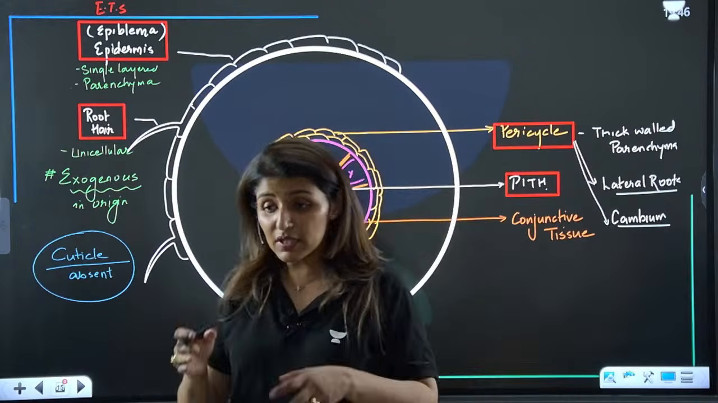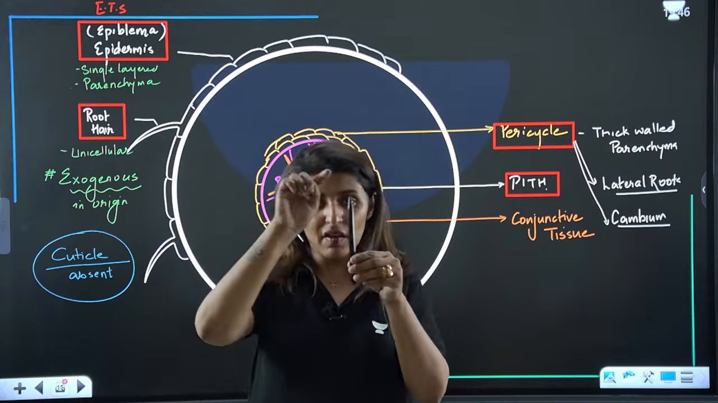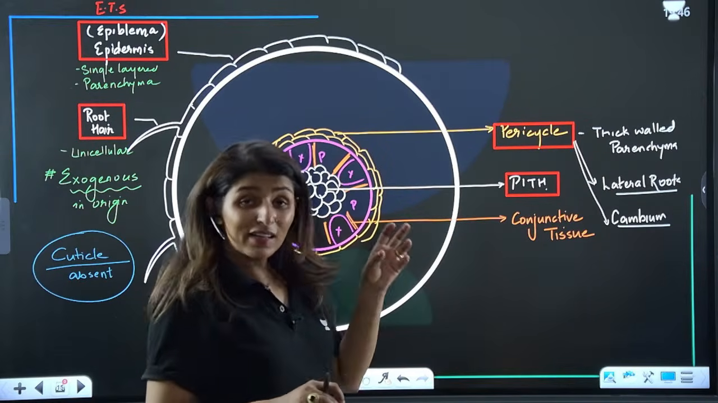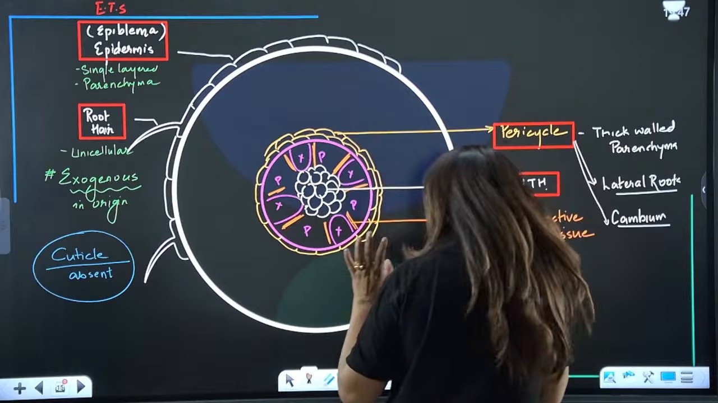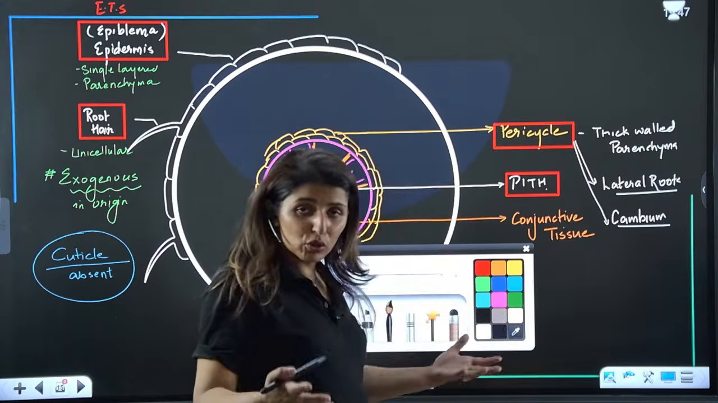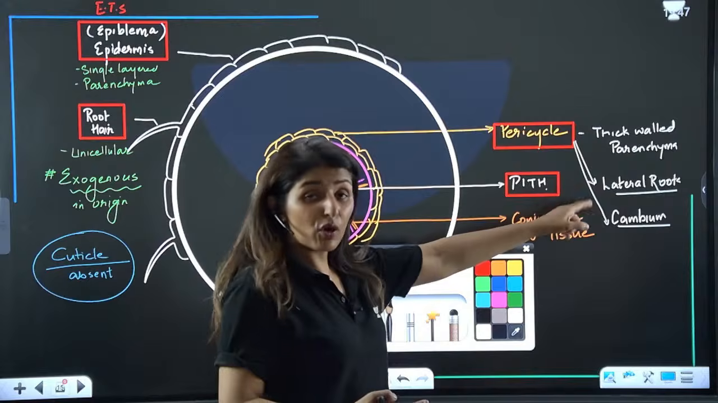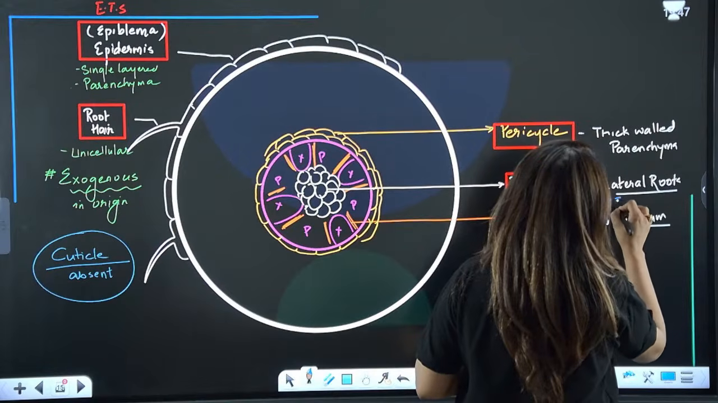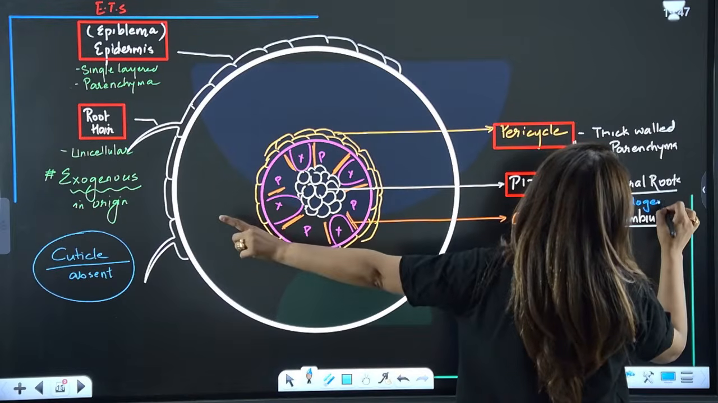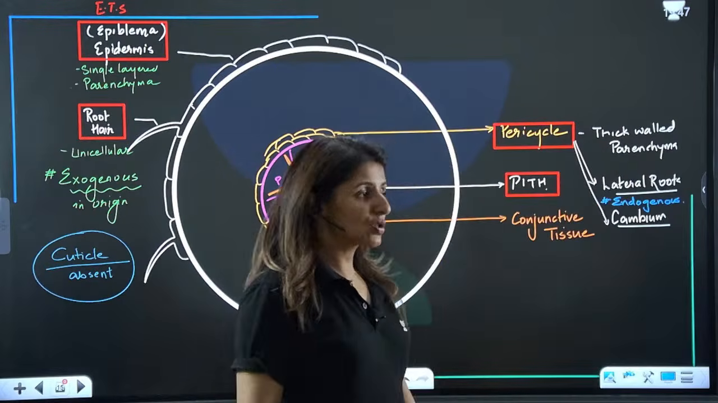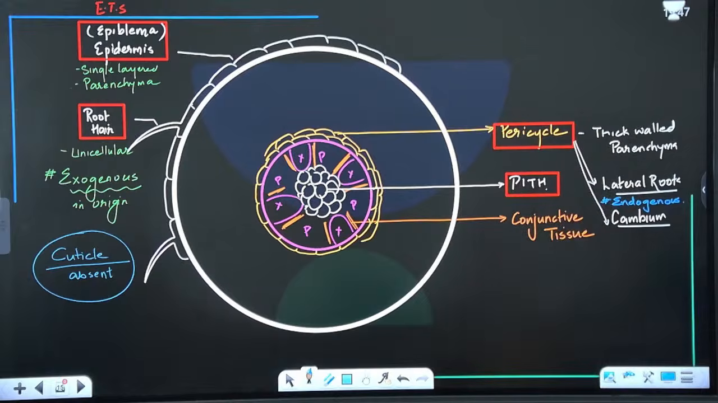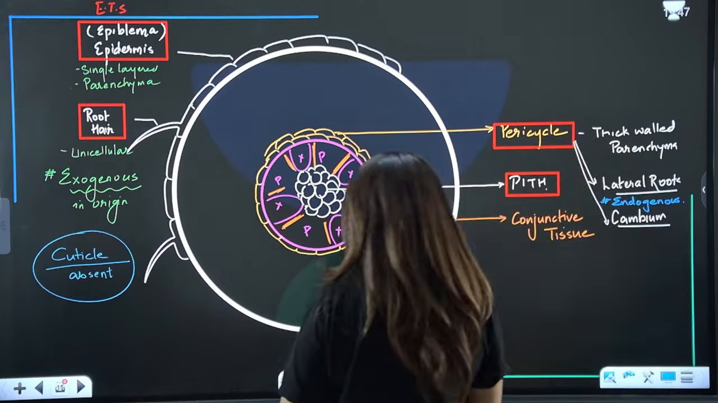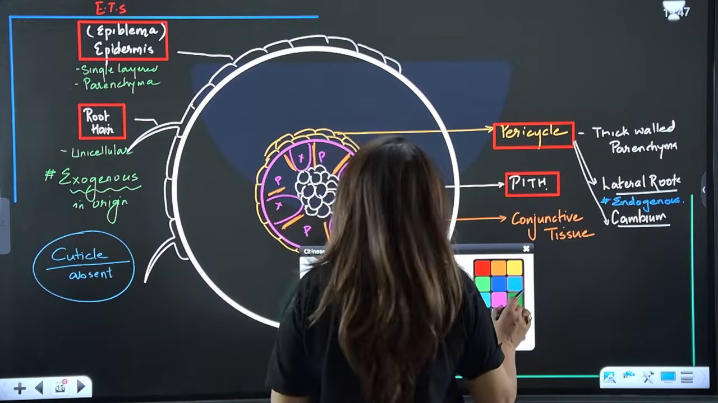Now see, lateral roots means we have one taproot and then we have secondary and tertiary roots. So those secondary and tertiary roots originate from pericycle. So they are not an outgrowth like root hairs are. They're coming from inside of the root, that is from the pericycle. Hence, the lateral roots are endogenous. Root hairs are exogenous, lateral roots are endogenous. Do we understand this point? Yes, guys? Yeah? All right.